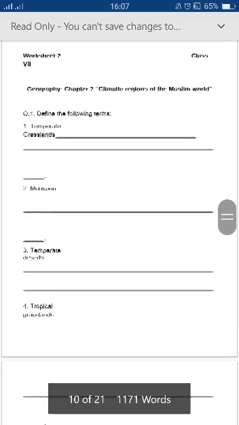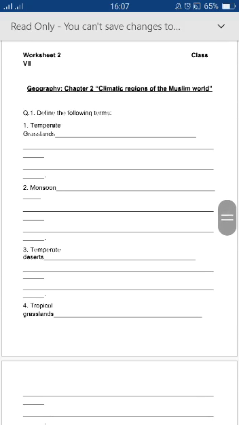Here is your worksheet 2. Worksheet 2 is from the climatic regions of the Muslim world. As we know, climate plays a very important role in our life and climate affects our lives. We manage our things, we manage our work according to our climatic region. So we are talking in this book about the Muslim world.